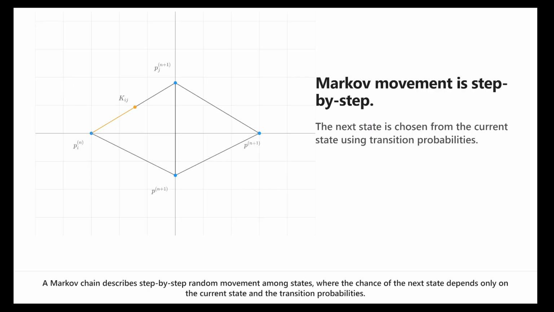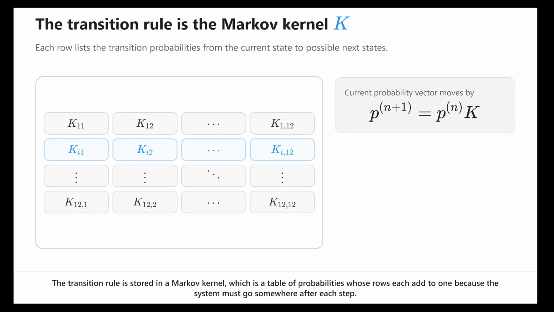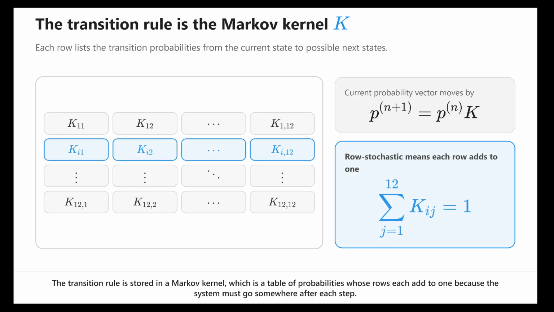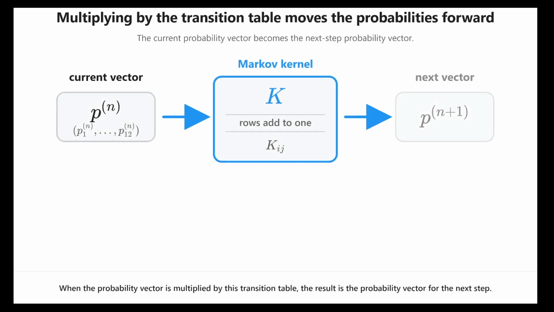A Markov chain describes step-by-step random movement among states, where the chance of the next state depends only on the current state and the transition probabilities. The transition rule is stored in a Markov kernel, which is a table of probabilities whose rows each add to 1 because the system must go somewhere after each step. When the probability vector is multiplied by this transition table, the result is the probability vector for the next step.